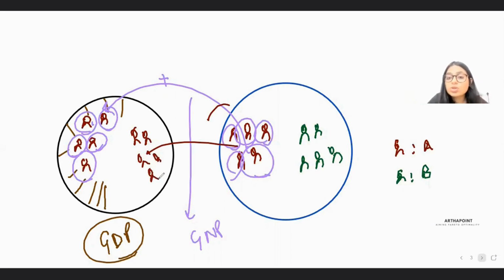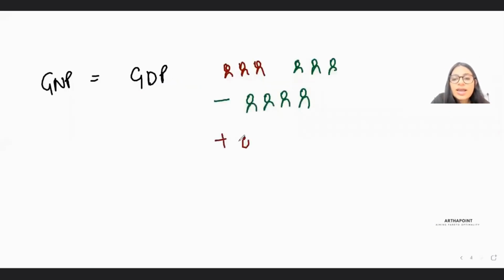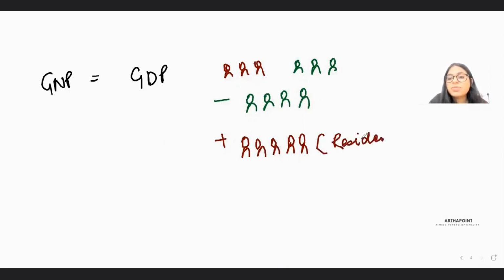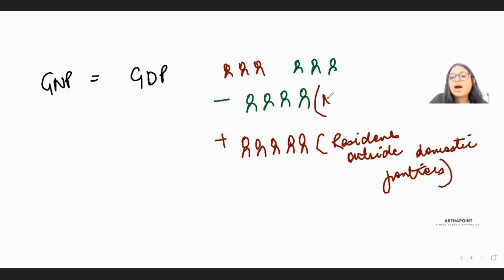So what I also have to do is add the output of these people who are not in my country, but they're the residents of my country, and they're producing outside the domestic frontiers. And I have to subtract the output of the non-residents of my country who are producing within my domestic frontier.